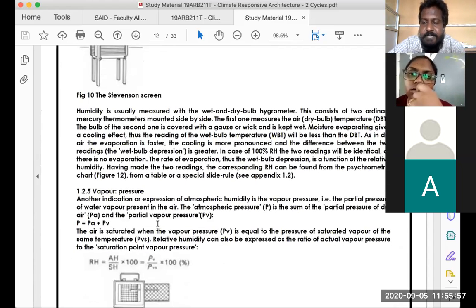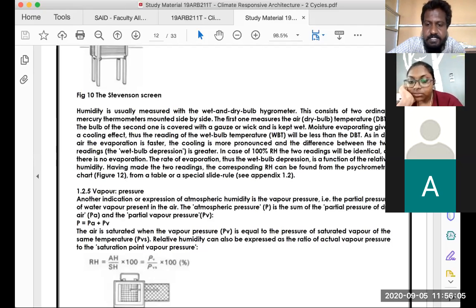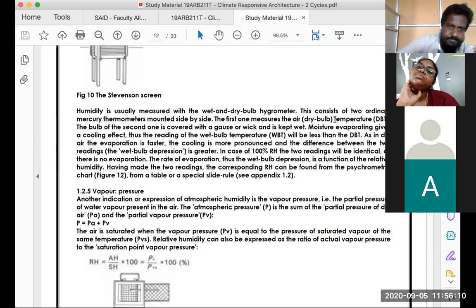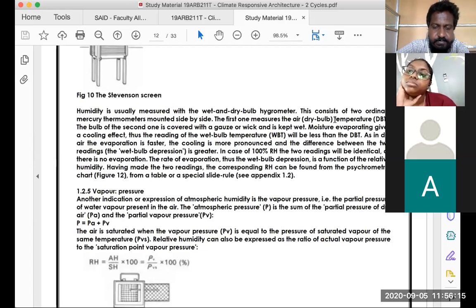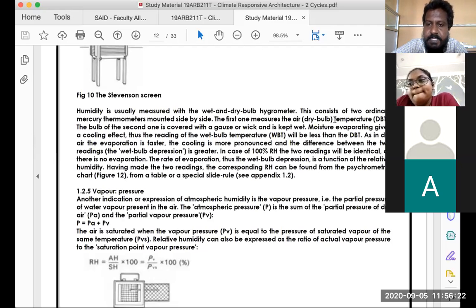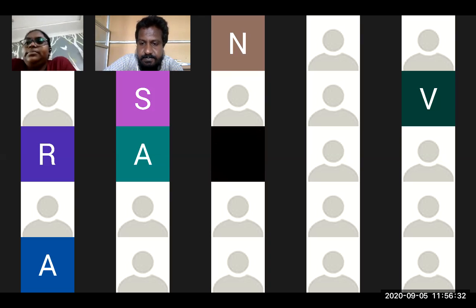So how humidity is measured is using a dry wet hygrometer. What is a dry wet hygrometer? It consists of two ordinary mercury thermometers, one thermometer which is clean and kept without any interference. The other thermometer will have a wet gauze. Gauze is nothing but cotton, a piece of cloth or a piece of cotton. So this would be attached.